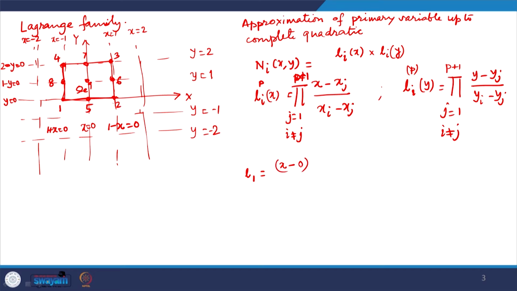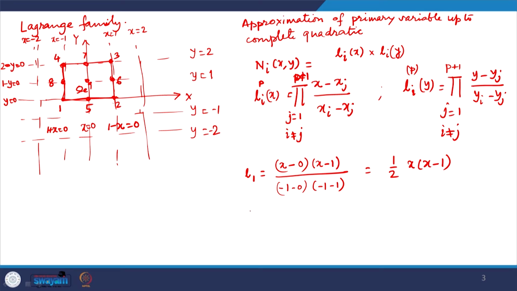So, to say this is the coordinate 0, multiplied by x minus 1, divided by, this is minus 1 multiplied by minus 1 minus 1. So, this numerator is evaluated at the node 1. At node 1 the x coordinate is minus 1. So, that is what it becomes here. This becomes half x (x minus 1).